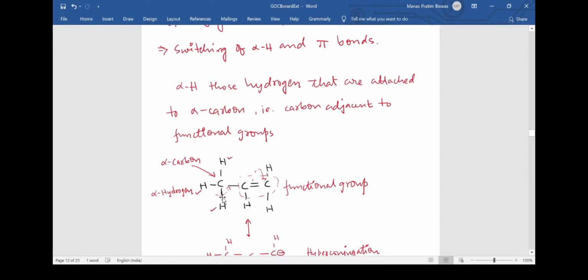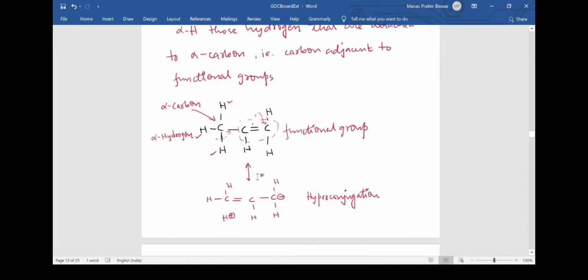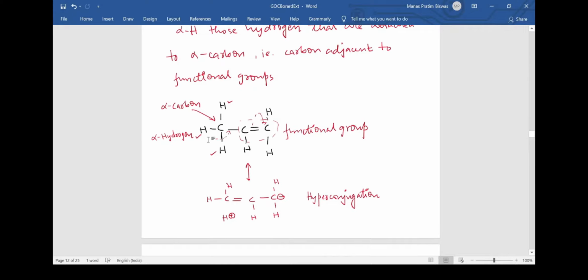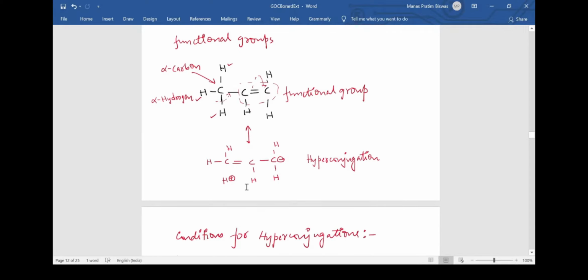What can happen is that this alpha hydrogen will break off, this bond will shift here, and this bond will go above to this carbon, resulting in this canonical form. This hydrogen is released as H plus and temporarily shifted to this position, and in the next step this double bond will capture it again, and this structure will be regained. That means these two structures are interconvertible. This kind of movement of electrons, it is not actually resonance, is called hyperconjugation.